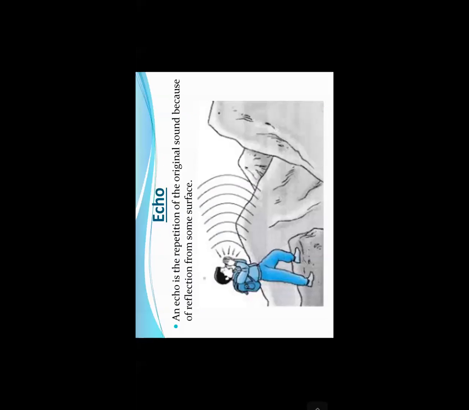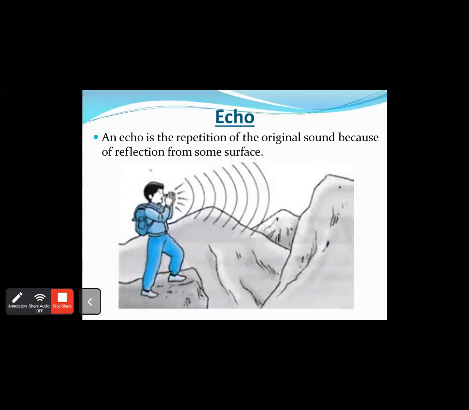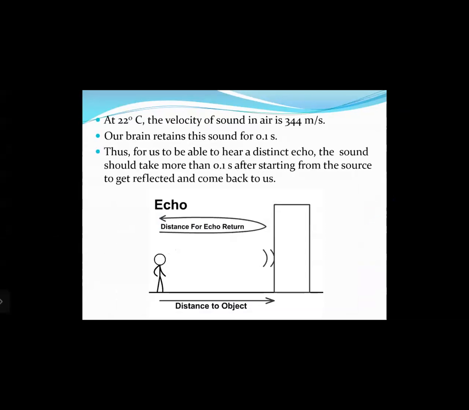Okay. Now, one of the important properties relating to the reflection of sound is echo. An echo is a repetition of the original sound because of reflection from some surface. At 22 degrees Celsius, the velocity of sound in air is 344 meters per second. Our brain retains a sound for 0.1 seconds. This means that whenever any specific frequency of a sound enters your ears, our brain registers it as a sound.